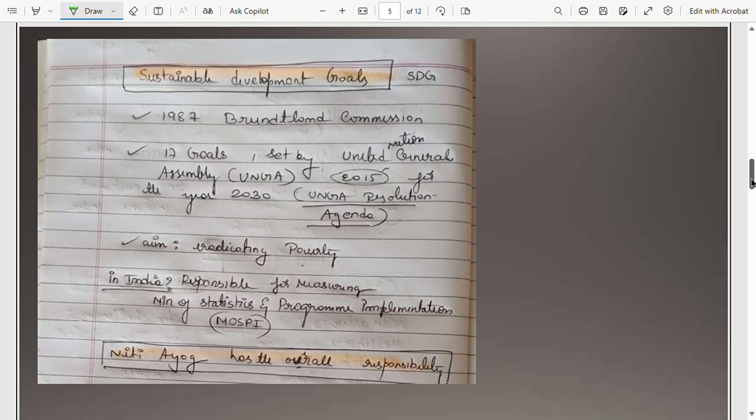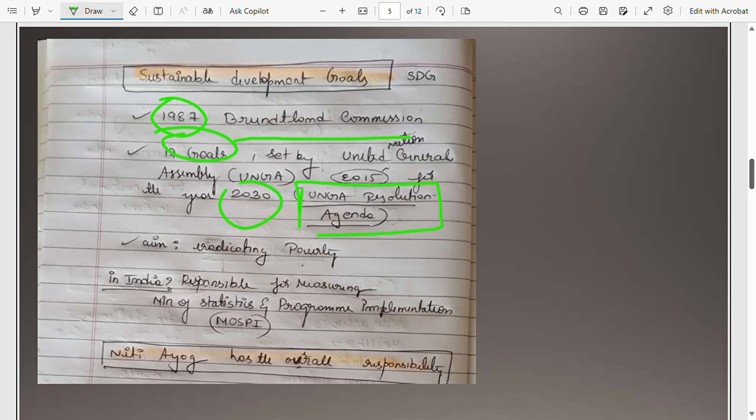Moving on, we have the Sustainable Development Goals or the SDG goals. So this was first published in 1987 by the Brundtland Commission. It was originally published by the Brundtland Commission in the year 1987. And further, the United Nations General Assembly, UNGA, released 17 goals in 2015 for the upcoming year 2030, under the UNGA resolution agenda.